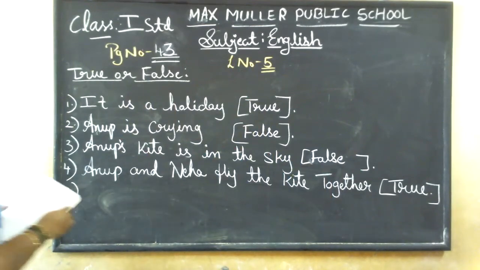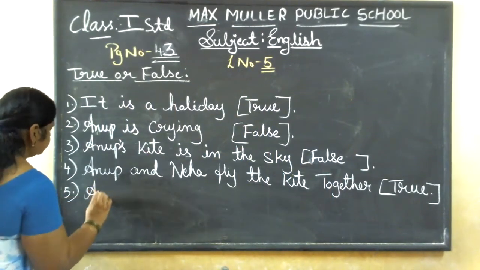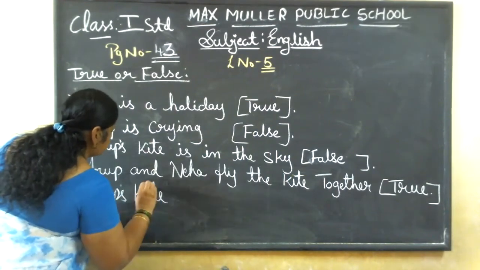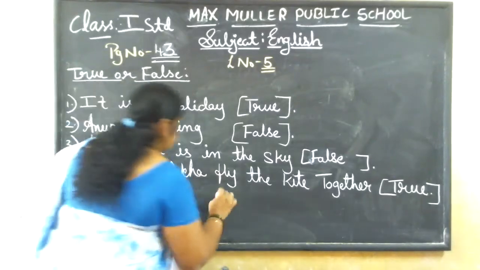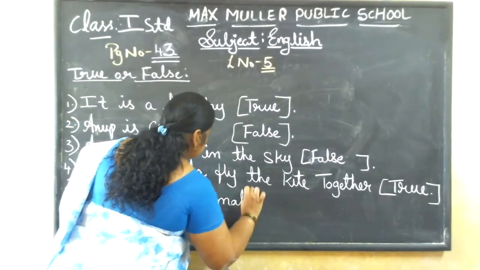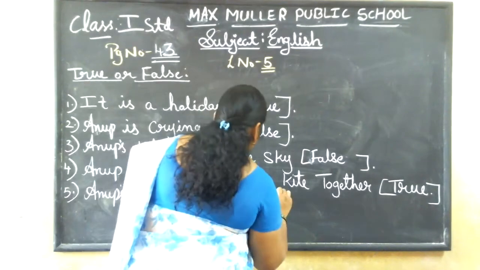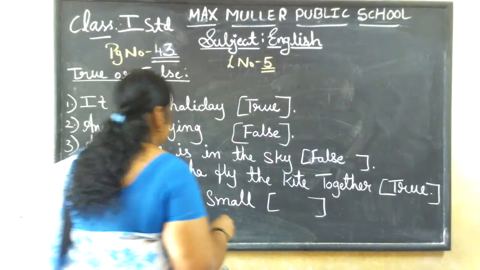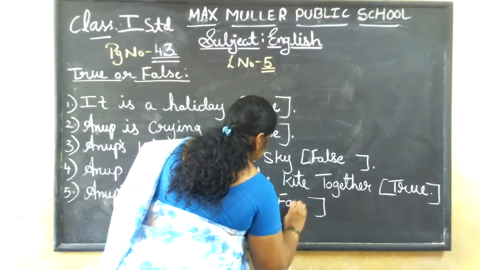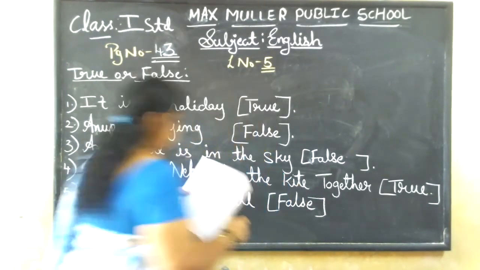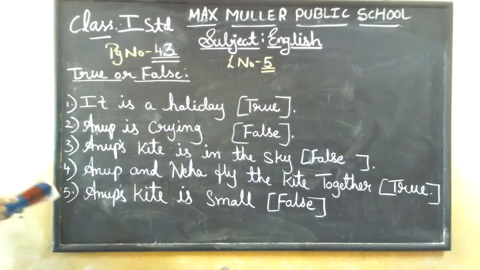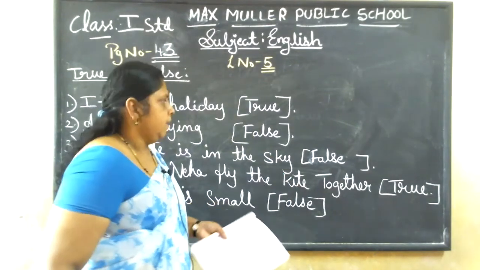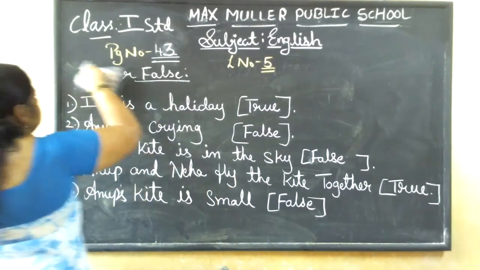Okay. Lastly, Anup's kite is small. Anup's kite is small. No. Whose kite was small? Neha's. Anup's kite is small. Again, this is false. Yes. Got it? So come to the next main. That is again the question answers. Leave that. Go to the vocabulary part. Okay?